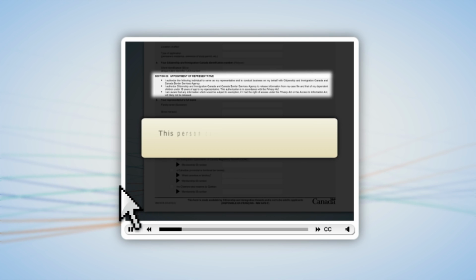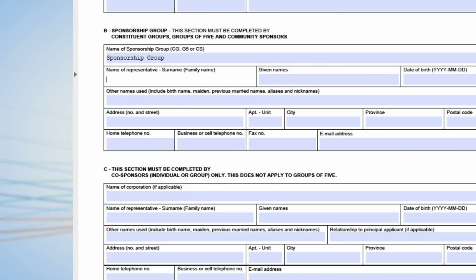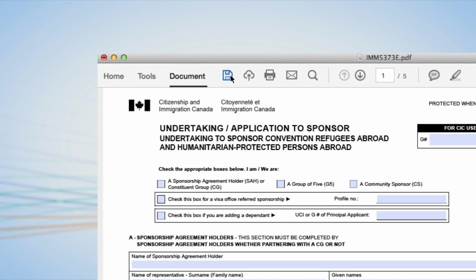You can run this video using a separate window if you would like to follow along as you complete the form. Press pause to stop the video and play to start it up again. Answer each question by typing your information into the spaces. Be sure to answer all questions. If you need to stop, save the form on your computer by clicking Save right here.